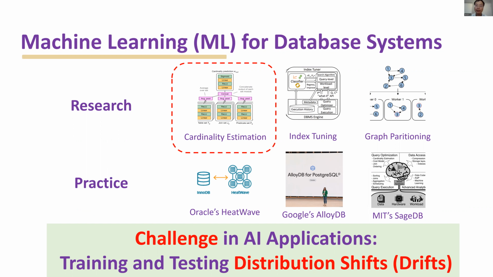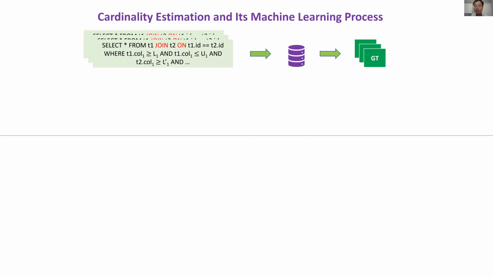In this study, we mainly focus on cardinality estimation because it is an important task for many downstream applications. Cardinality estimation is a task to estimate how many items are selected for a given query. We can usually iterate through the data table to get the ground truth cardinality, but it takes a long time. So researchers have designed many efficient approaches to estimate the cardinality. For instance, machine learning. Here, the machine learning approach tries to learn a function f that takes the input query x and outputs the ground truth cardinality y.